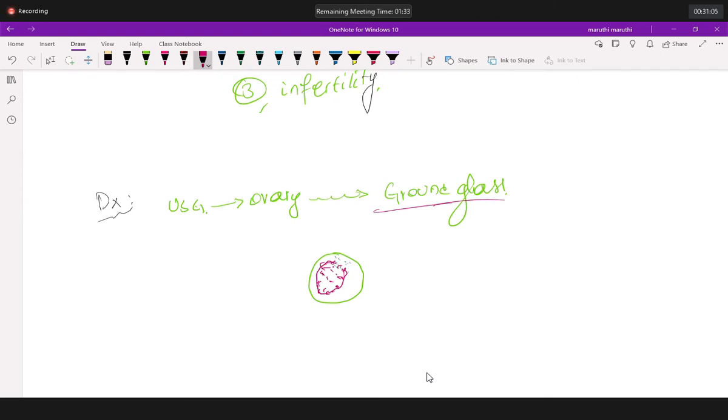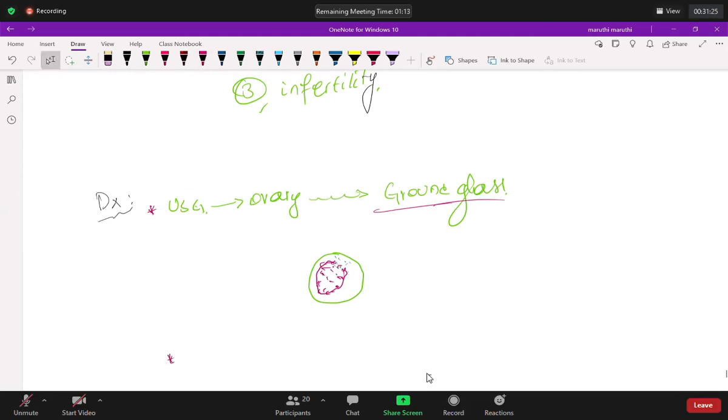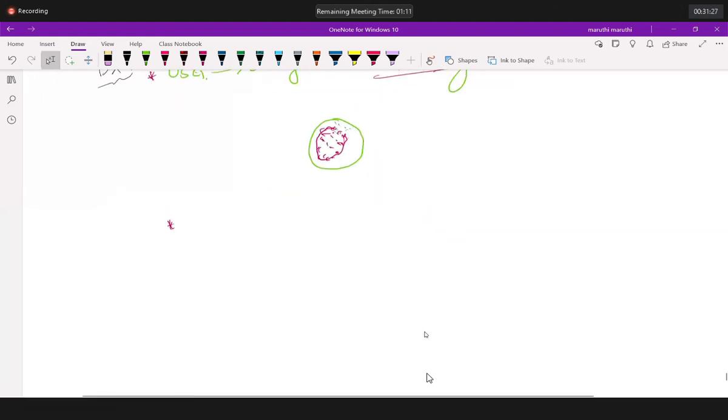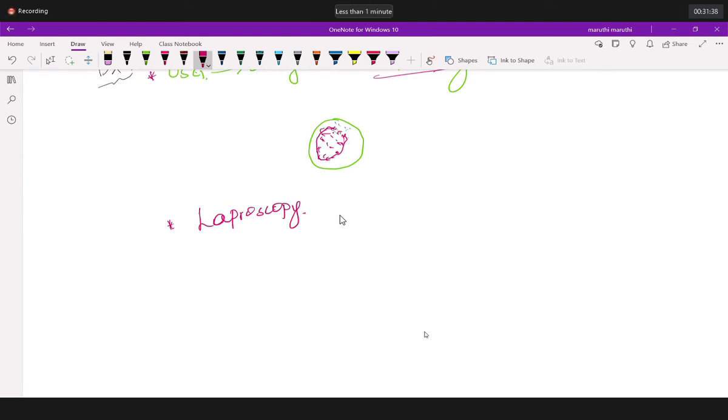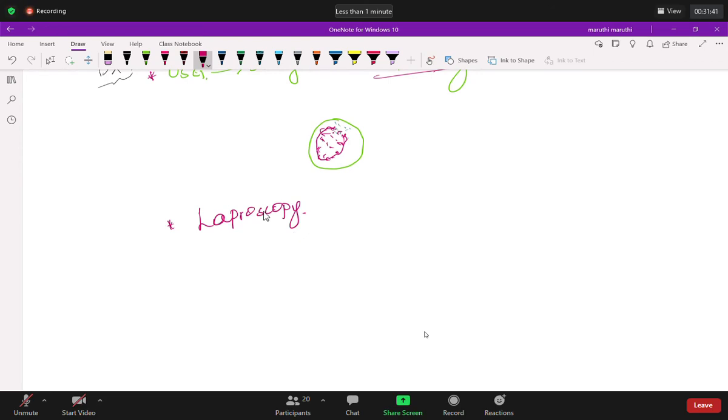Which is the best way to do ultrasound, transvaginal or transabdominal? Transvaginal. Very good. Transvaginal ultrasound is the best. But by ultrasound you just see the ground glass appearance, no diagnosis. So we need to go for the best investigation, which is laparoscopy. When we are talking about laparoscopic findings, take a break of 5 minutes. After the 5 minute break, let's get to the laparoscopic findings. All right, okay.